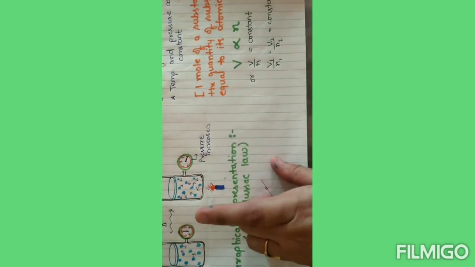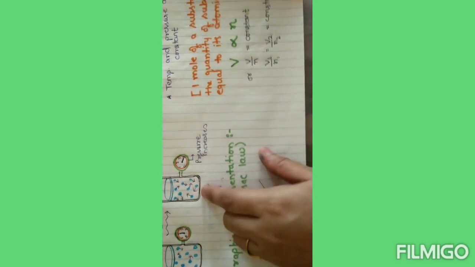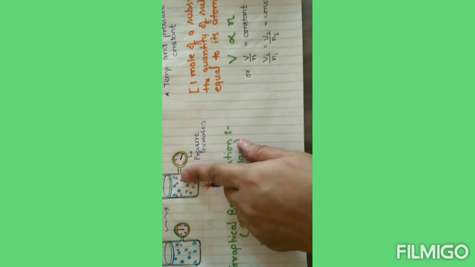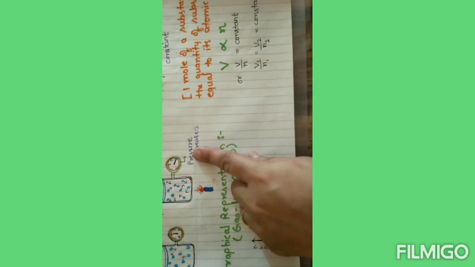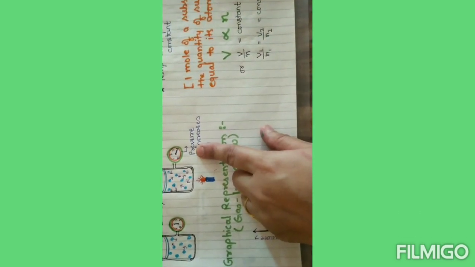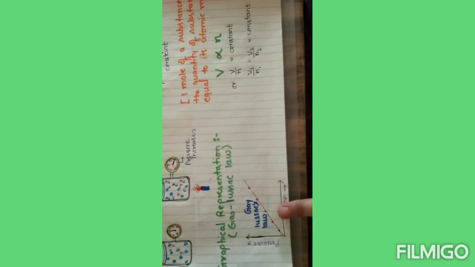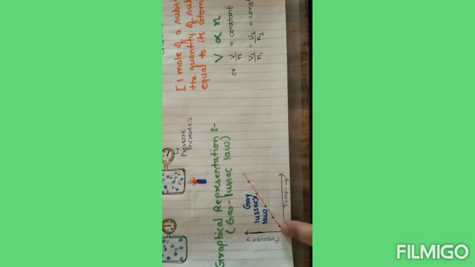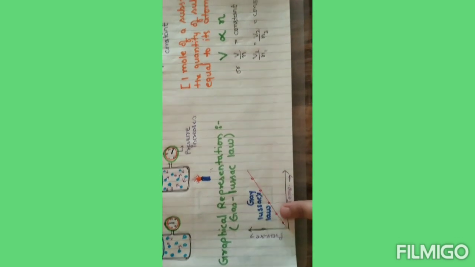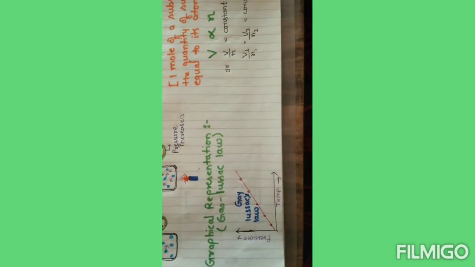That means if temperature is increased, the molecules present here will collide with each other and increase the pressure on the container, due to which we will get the value changed. The value change will indicate that the pressure is increasing. Now here is the graphical representation of Gay-Lussac's law: if you increase the temperature, then your pressure will be increased. So this was Gay-Lussac's law, that by increasing the temperature the pressure on the gas will be increased.